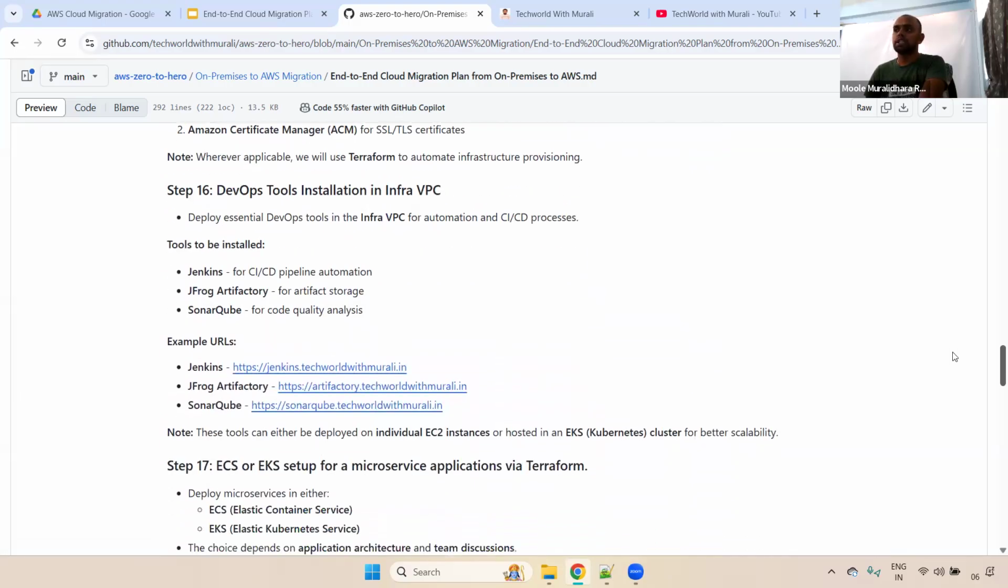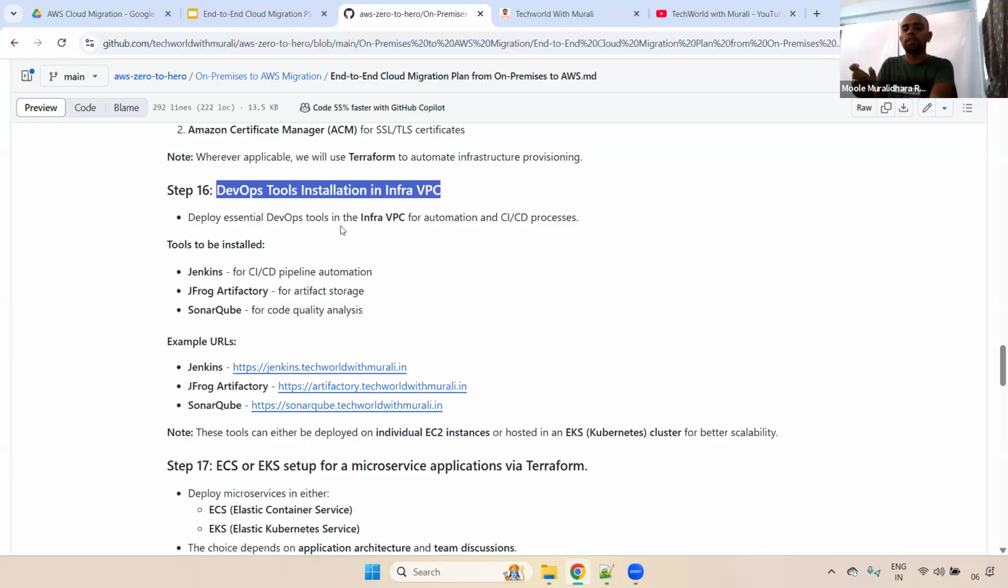Fine. Now step 16. Here, most important, DevOps tools installation in the infra VPC. As I said in earlier videos as well, usually all the DevOps-related tools, for example Jenkins, SonarQube, Nexus, JFrog, everything, will be installed in a separate VPC. Why? Instead of installing Jenkins, SonarQube, everything in each and every environment, we create a separate infra VPC, and the particular DevOps tools are installed there.